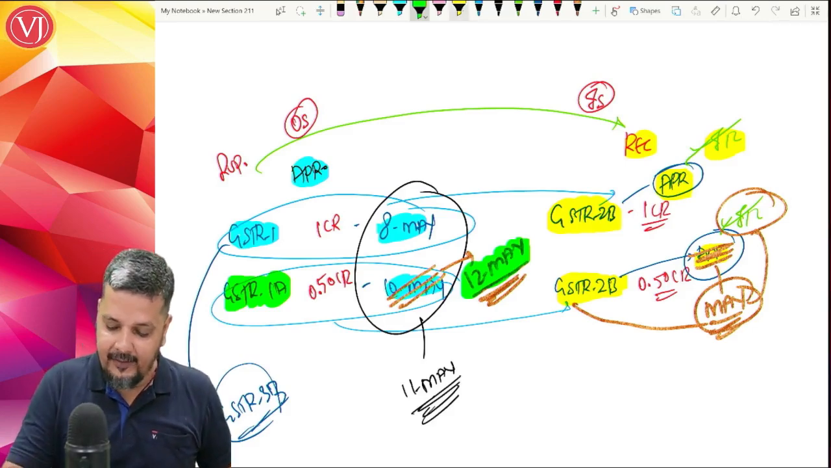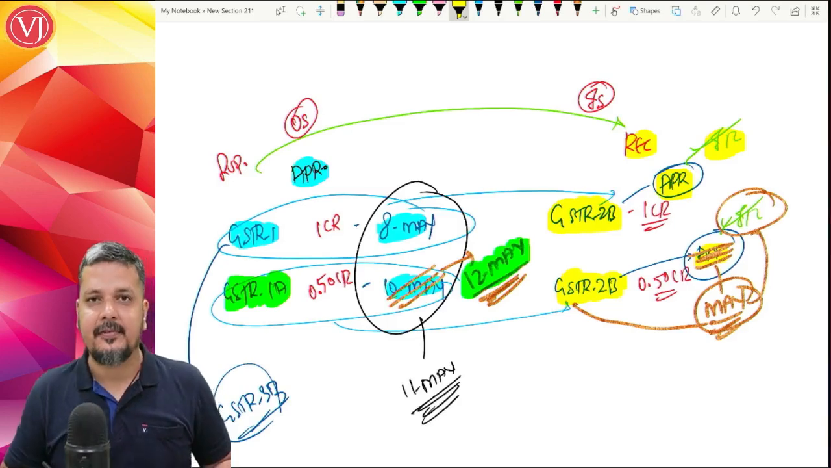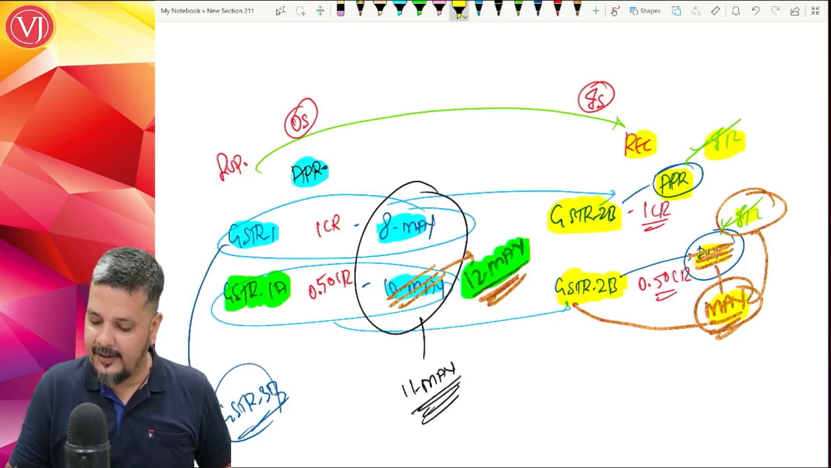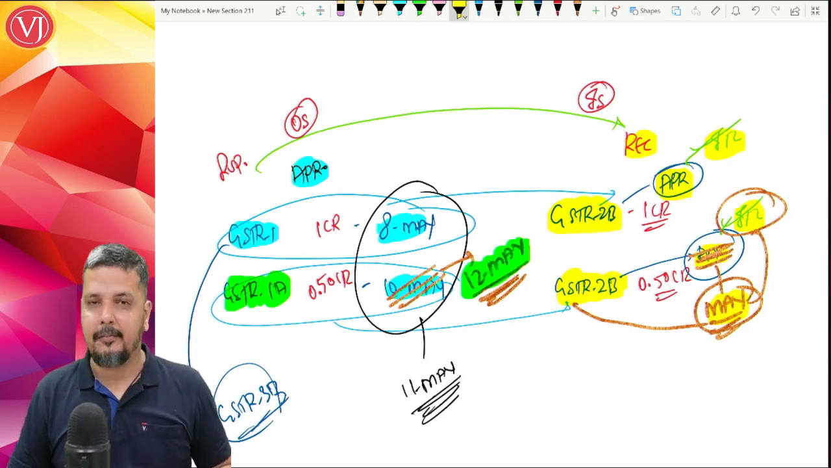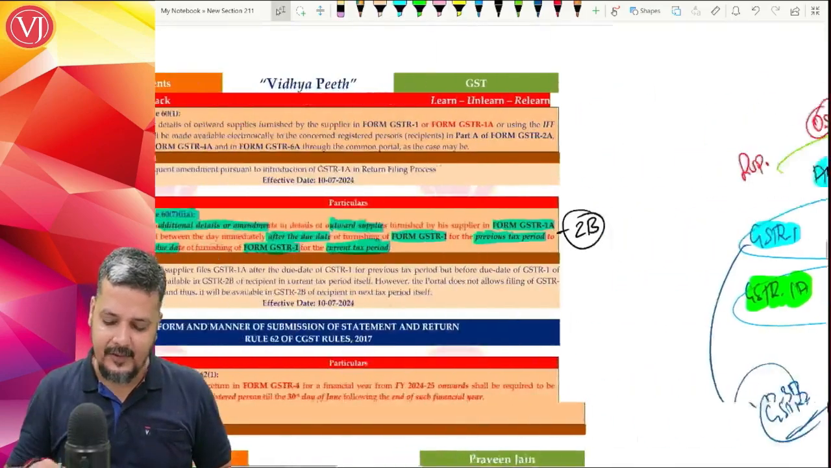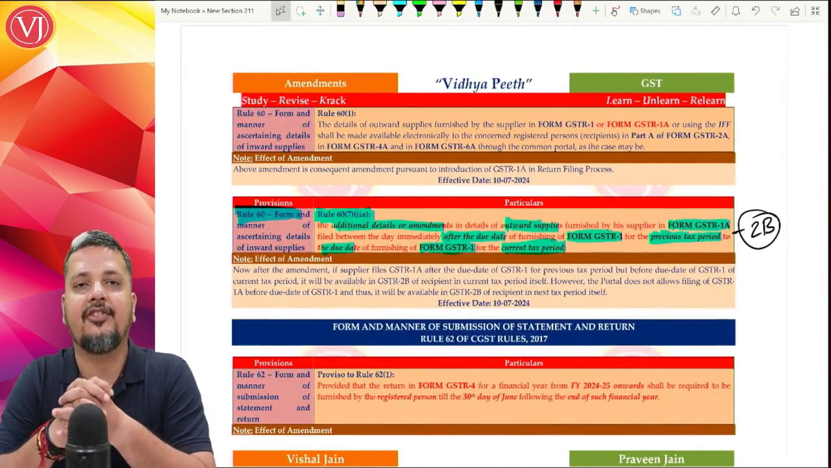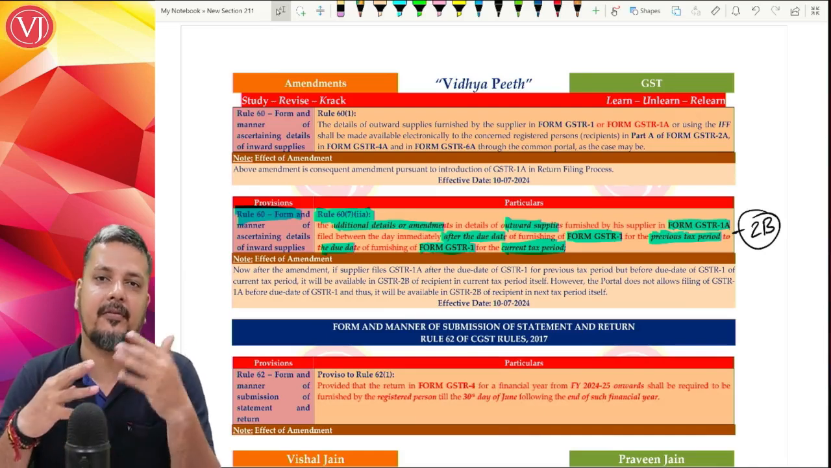And that makes the recipient of 50 lakhs get that particular 50 lakhs in their GSTR 2B, not in April but in the May return, and they can claim the credit only in May. So that is because of the portal. That amendment is there in your rule 60. So I have explained what is the drastic change in your return filing process with the introduction of GSTR 1A.